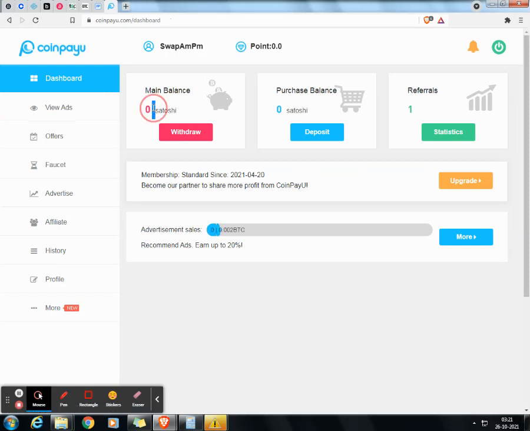And see the amount is updated here, 0 Satoshi is available, and of course whatever I am earning here, it is not by referral income, it's my personal income currently, because here you can see there is one referral and that is not worth it because maybe this referral is not working for me. I mean that income is not coming here.